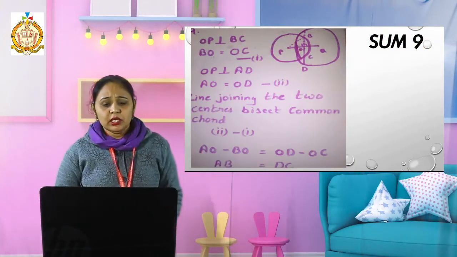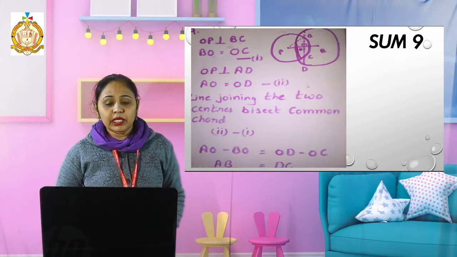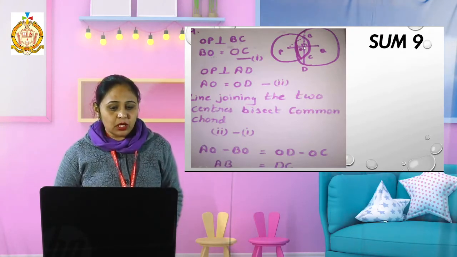Then in sum number 9, see students, there are again two circles intersecting each other and this common chord comes outside.